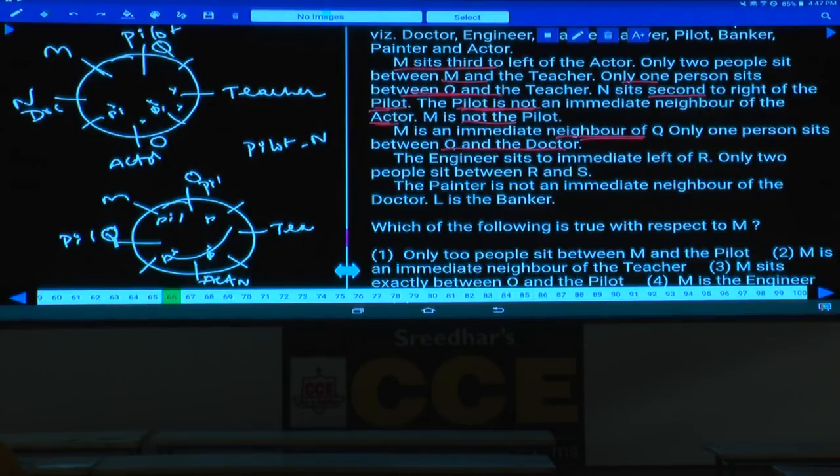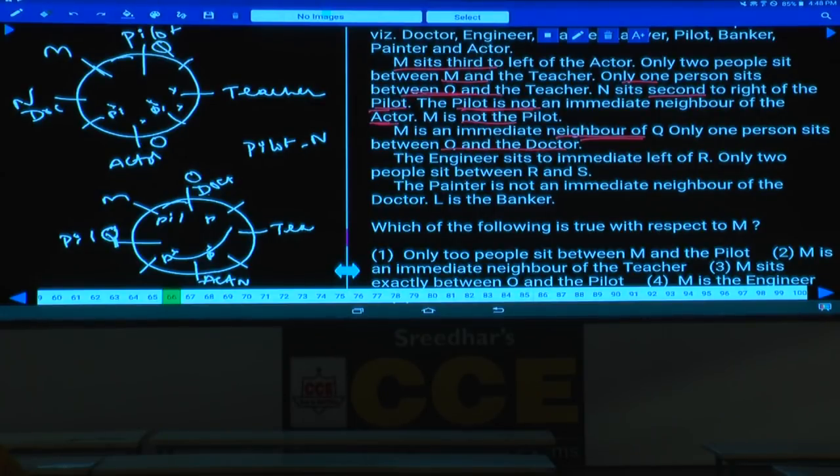Here in this one, if Q is here, one person between Q and the doctor, is it possible in this case? No, sir. As pilot is already at this place, and as Q is here, and one person between Q and the doctor, hence O is the doctor. Isn't it? So how many possibilities do we have? Either O can be the actor or O can be the doctor.